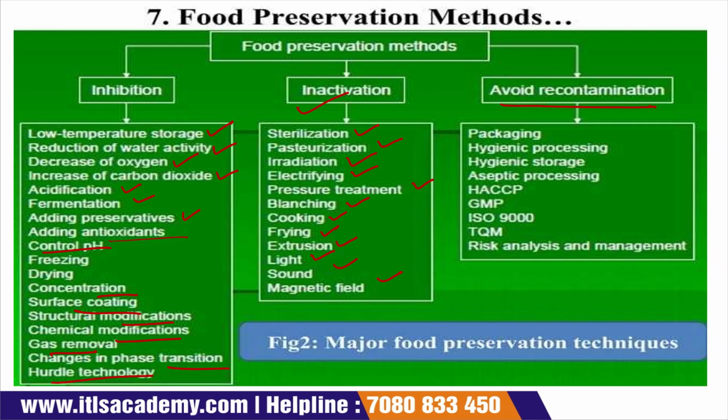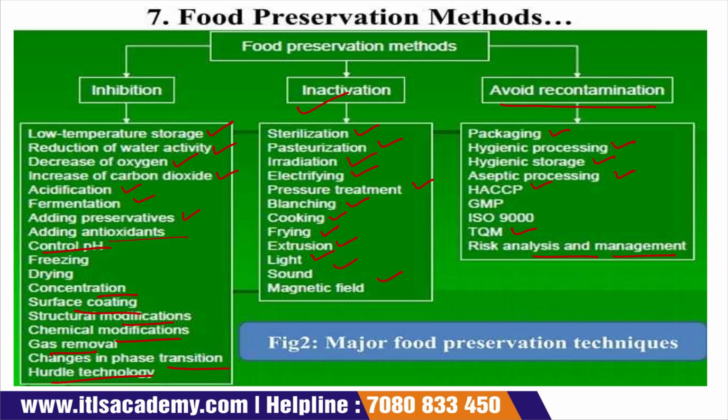Next is avoiding recontamination. Recontamination simply occurs when the food is produced. For example, packaging, hygienic processing, hygienic storage, aseptic processing, HACCP, GMP, ISO 9000, total quality management, and risk analysis and management.